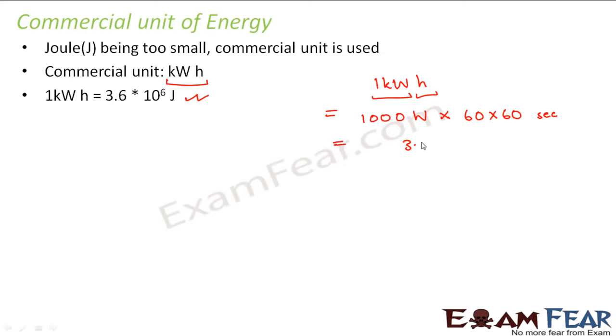So this becomes 3.6 into 10 to the power 6 joules. Right, so 1 kilowatt hour is 3.6 into 10 to the power 6 joules. And 1 unit, which you generally see in your electricity bill, is nothing but 1 kilowatt hour. So if your electricity bill has 10 units of usage, how many joules of energy have you used? 10 into 3.6 into 10 to the power 6 joules. Right?